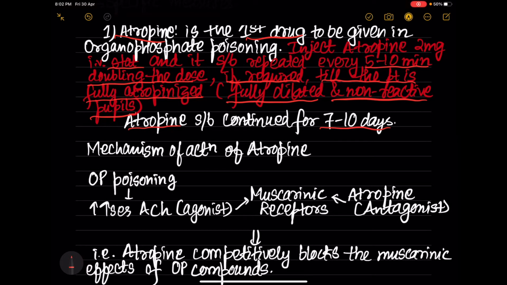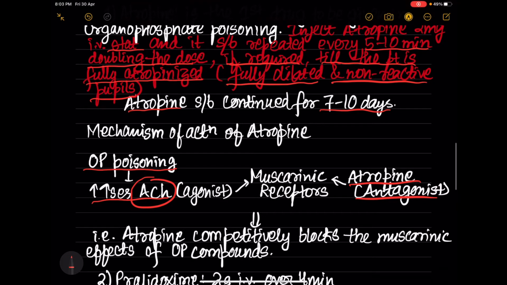So basically organophosphate poisoning, that is organophosphate compound poisoning, OP stands for organophosphate. It causes an increase in the acetylcholine levels. So this acts as an agonist on the muscarinic receptors, and atropine is the competitive antagonist of acetylcholine, as you can see here. So atropine is going to bind to the muscarinic receptor. As a result, there will be no action of acetylcholine. So atropine competitively blocks the muscarinic effects of organophosphate compounds.